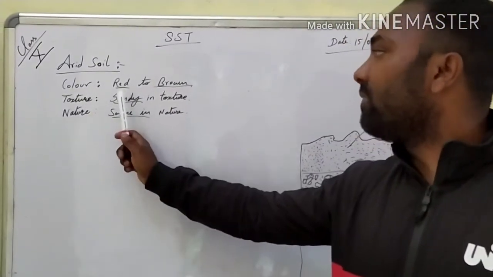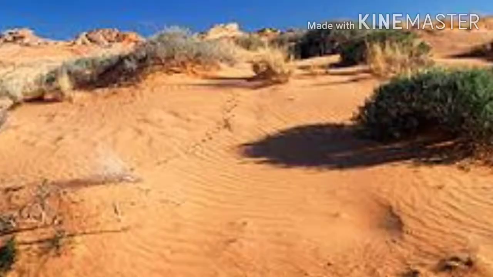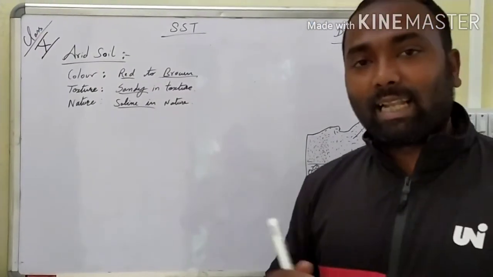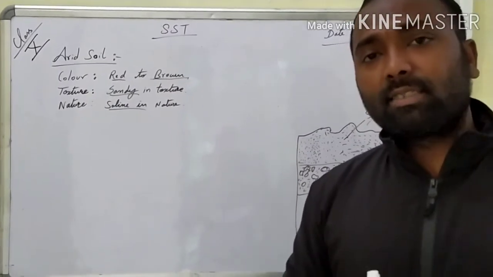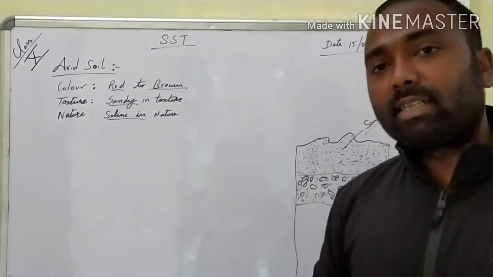The color of the soil varies from red to brown. That means you will find in the arid region the variation of the soil is from red to brown and the texture is sandy. Okay, and the nature of the soil is that it is saline in nature. Some of the places of the arid region are so saline, that means the salt content of the soil is